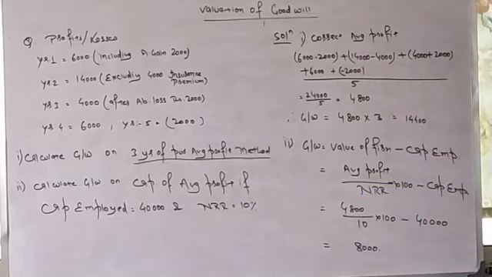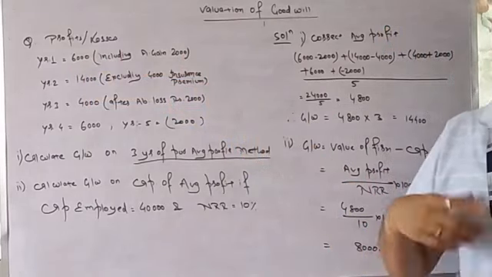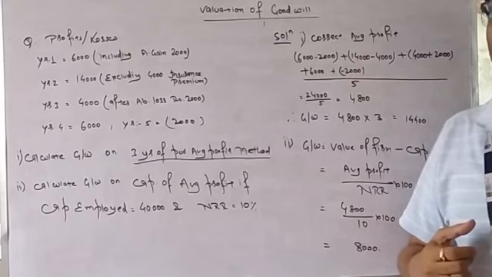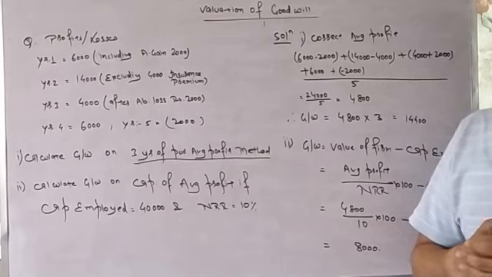So what is correct average profit? 6,000 profit is in year 1, including abnormal profit of 2,000. So we should minus it because abnormal items we don't take into consideration. So abnormal items will be adjusted.